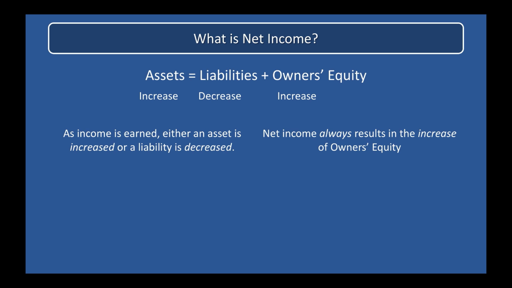When a company earns income, assets must increase, or liabilities must decrease to reflect the earnings process. Remember, when Overnight Auto Service rendered services to its customers, the asset account cash increased, and so did the owner's equity account, retained earnings. Net income always represents an increase in the owner's equity of a company.